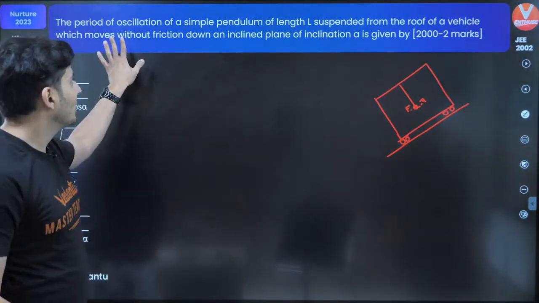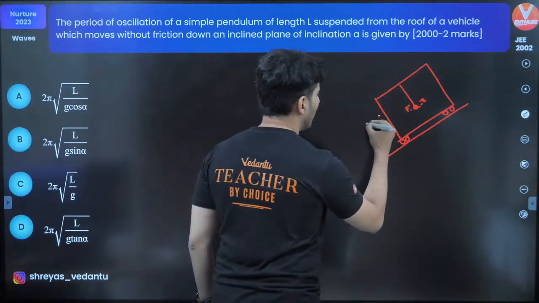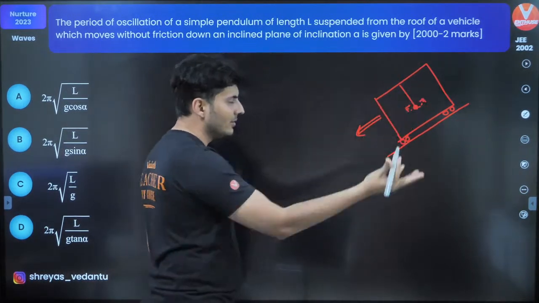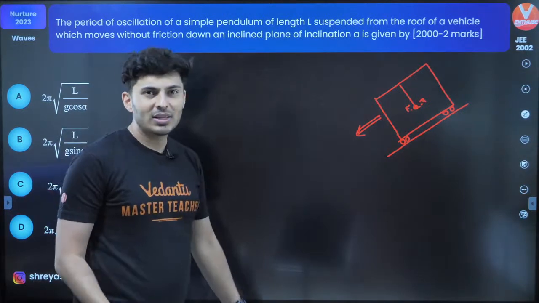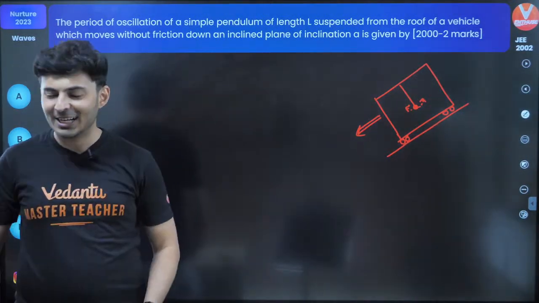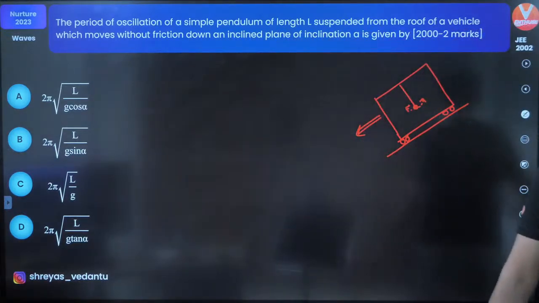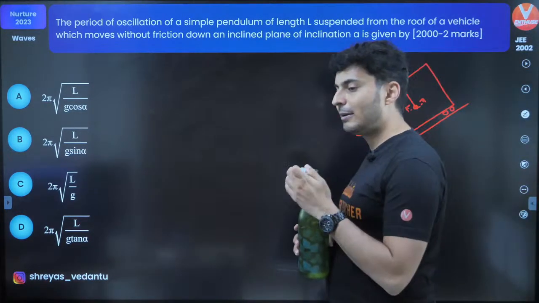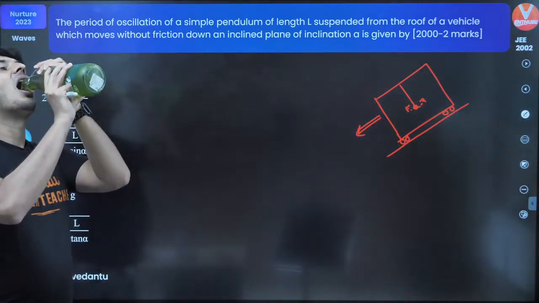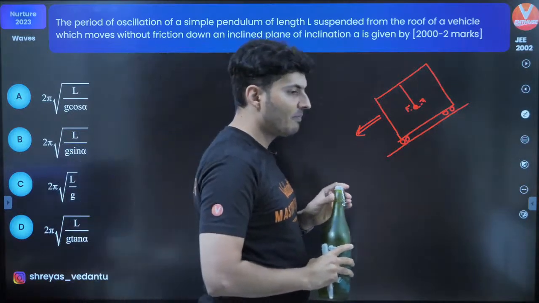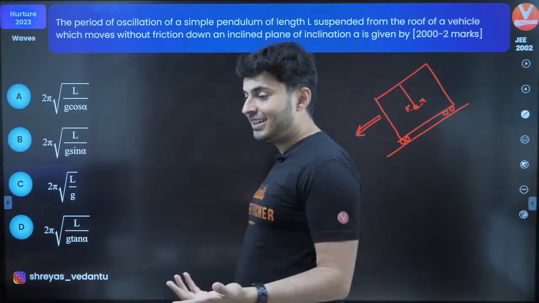First thing, because it is an inclined plane and there is no friction, can you quickly tell me what should be the acceleration of this trolley, this bus or cart or whatever, the roof of a vehicle? What's the acceleration? Come on, put it up in the chat box. I want to see whether you know this. Basic 11th standard physics, Newton's laws of motion. Anything which is sliding down an inclined plane, left freely, what is the acceleration of that? Obviously, g sine theta.